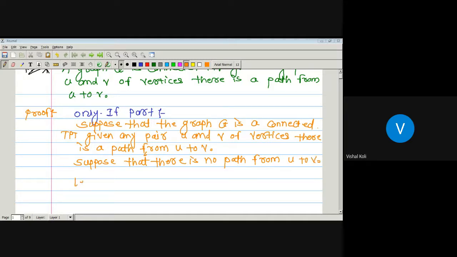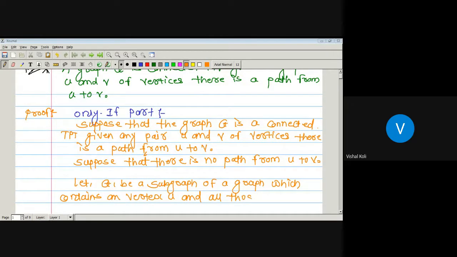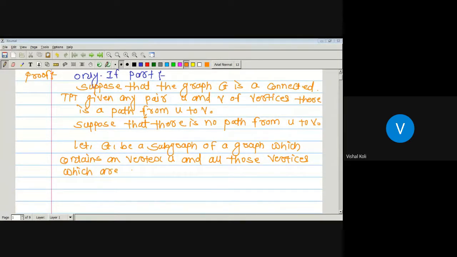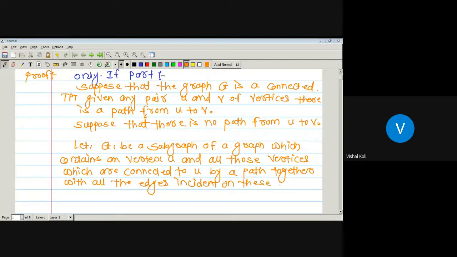Okay, now let G1 be a subgraph of a graph G which contains vertex u and all those vertices which are connected to u by a path, together with all the edges incident on these vertices.